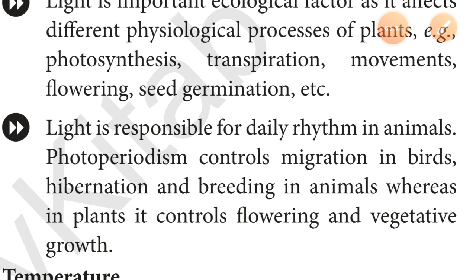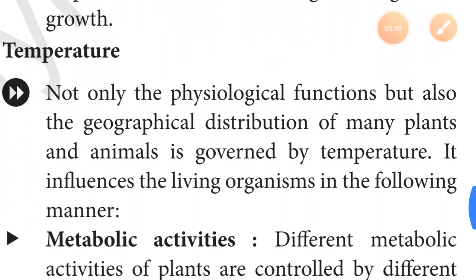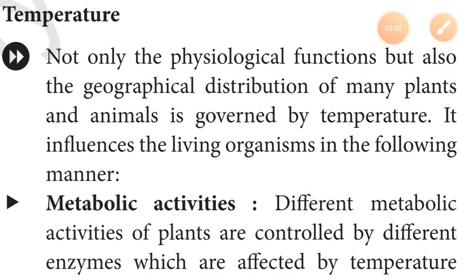So these are different things which are very necessary, which depend on the light. Then another abiotic factor is the temperature, right? Temperature, as you know, is the most ecologically relevant environmental factor. Why so?